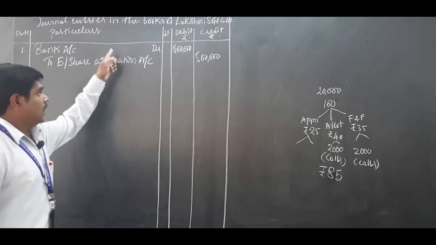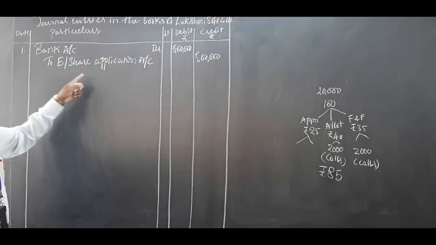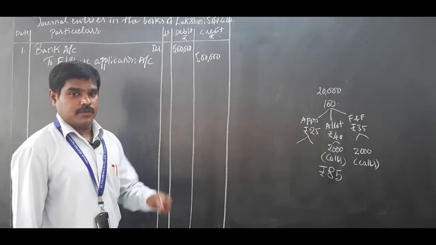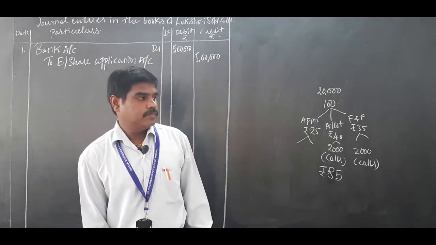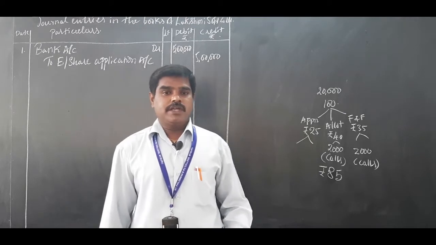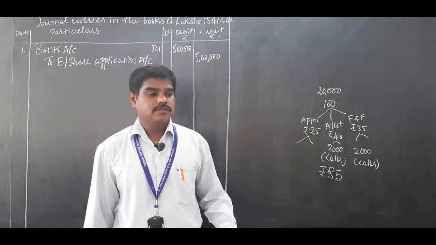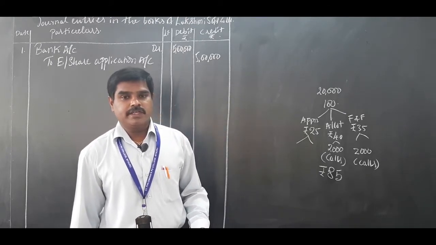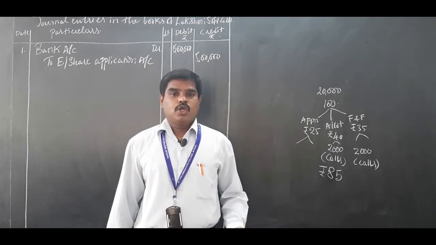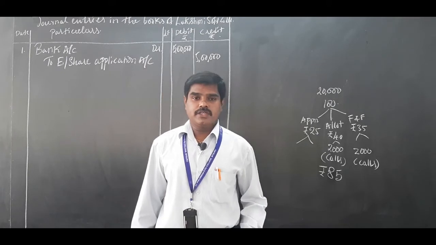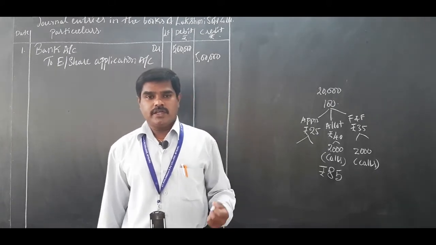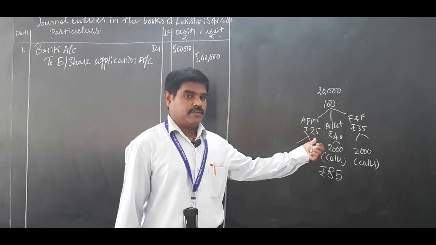After that, narration. You write it in your notebook: being share application money received on 20,000 equity shares at rupees 25 each.